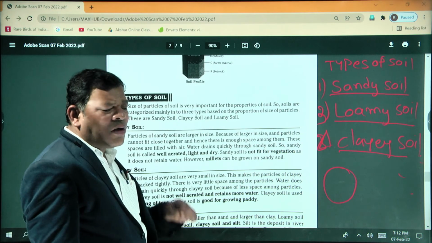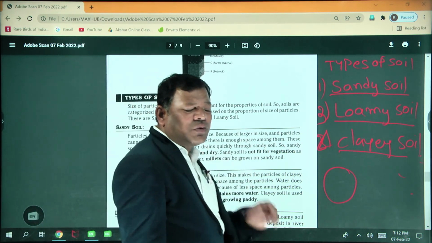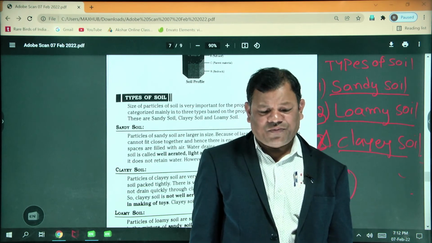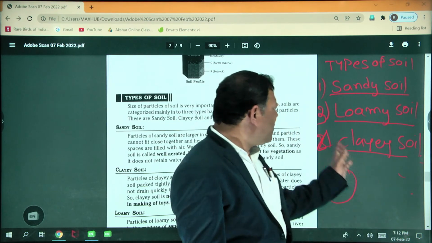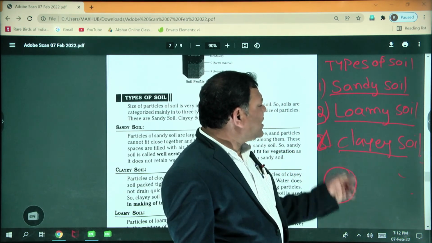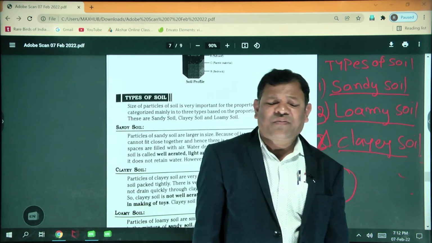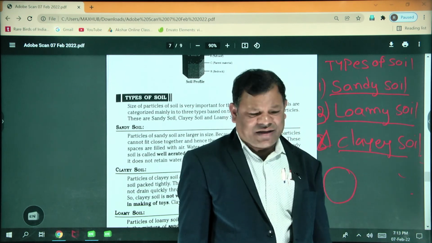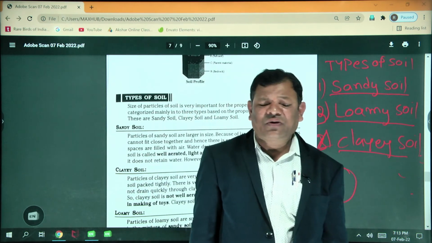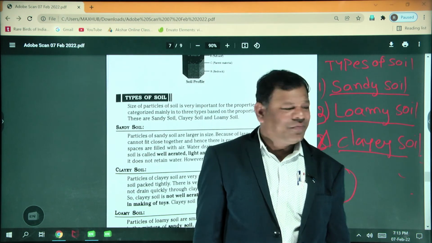Are all crops suitable to grow in all soils? No. For example, in clay soil, our pots are generally made of clay. Sandy soil is not suitable for the growth of plants.